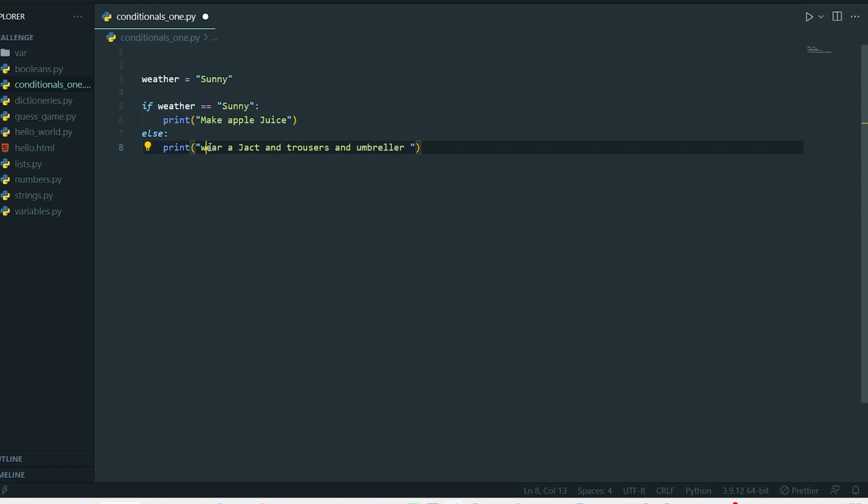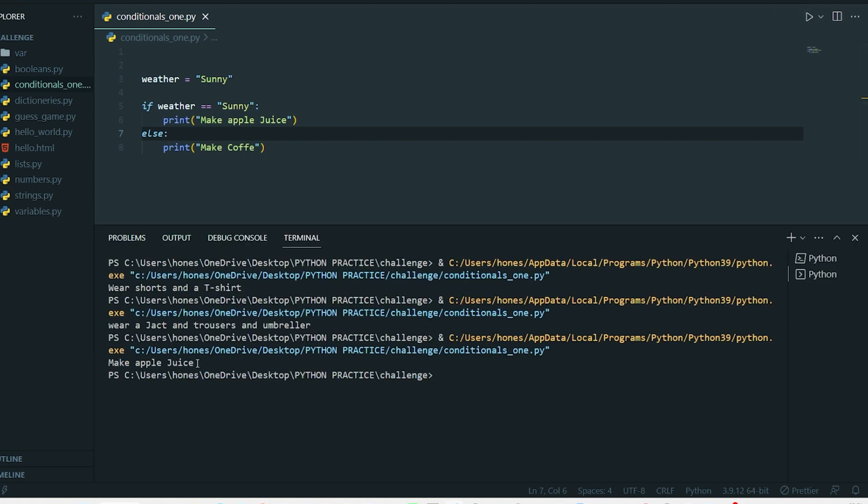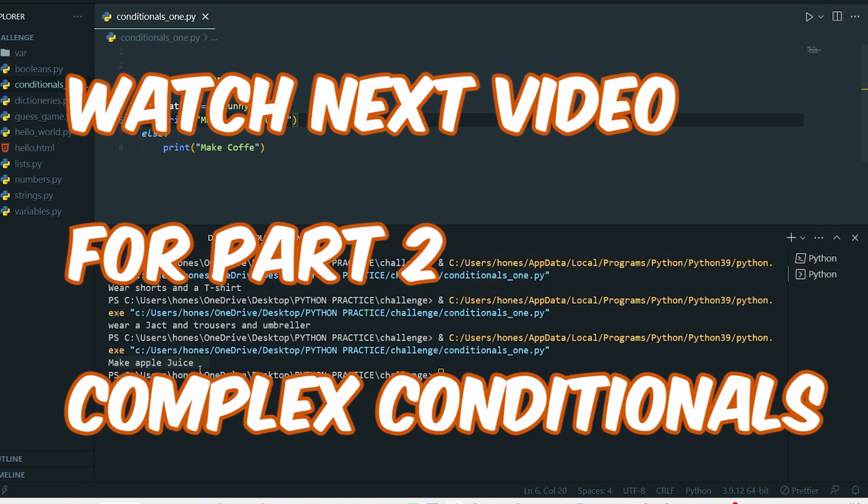But if the weather is cloudy, we tell the coffee maker, make coffee. So what is happening here is that the program decides what to do and what not to do because of the weather. I cannot drink hot coffee when it's sunny, so I want juice, and the coffee maker is going to make juice for me.